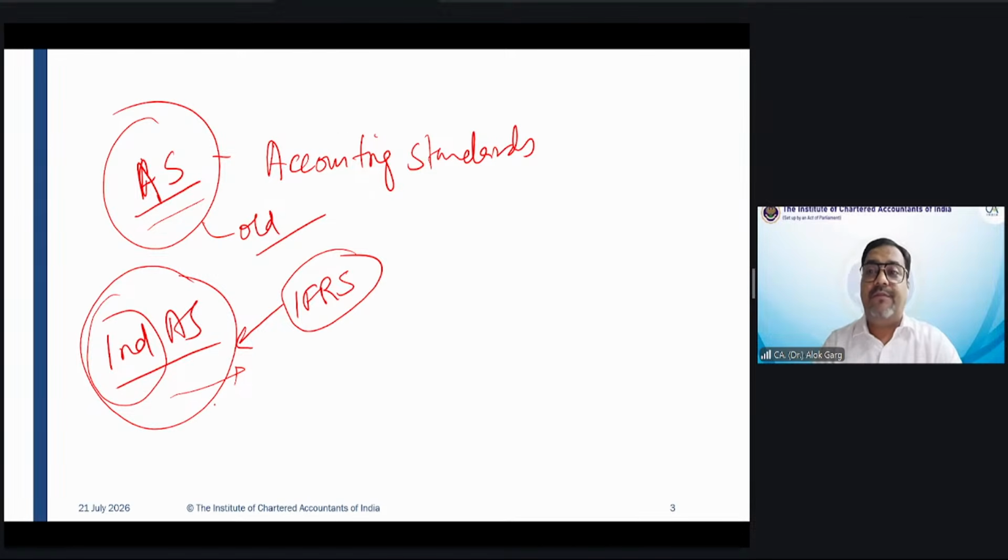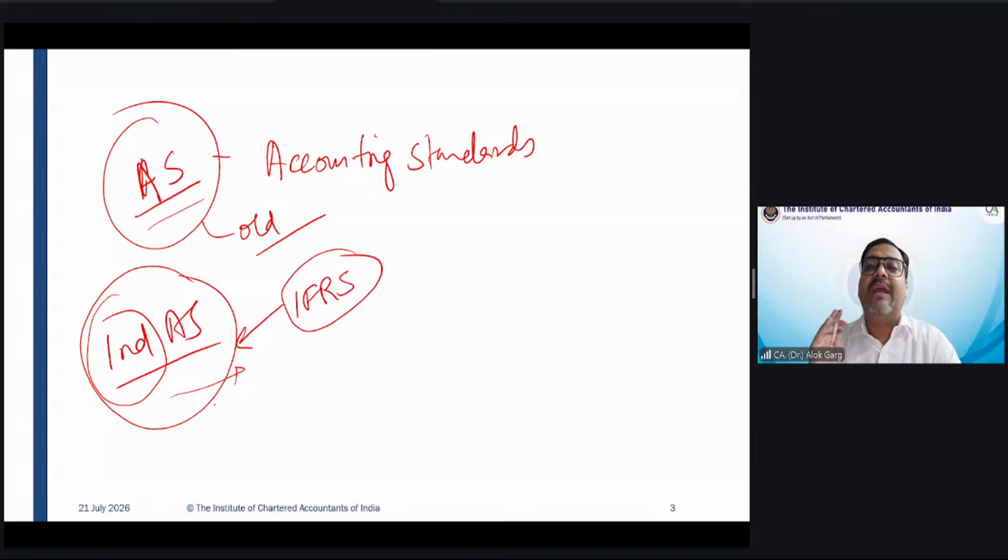After qualifying the CA exam, when you become a chartered accountant, the institute has a post qualification course on Indian Accounting Standard. But the youngsters who have recently qualified CA Final are not joining that certificate course on Ind AS. Why? Because they have already read all the relevant Indian Accounting Standards in their CA Final curriculum. You know who joins that course? The chartered accountants who qualified 7 years back, 8 years back, 5 years back, 20 years back.